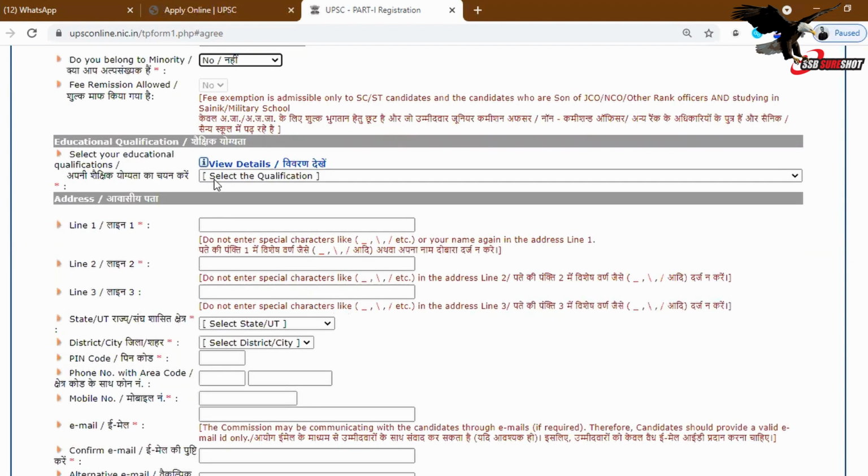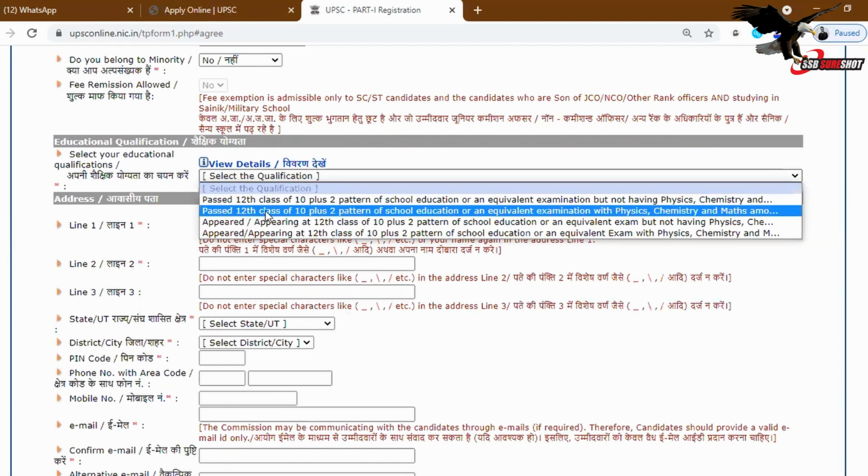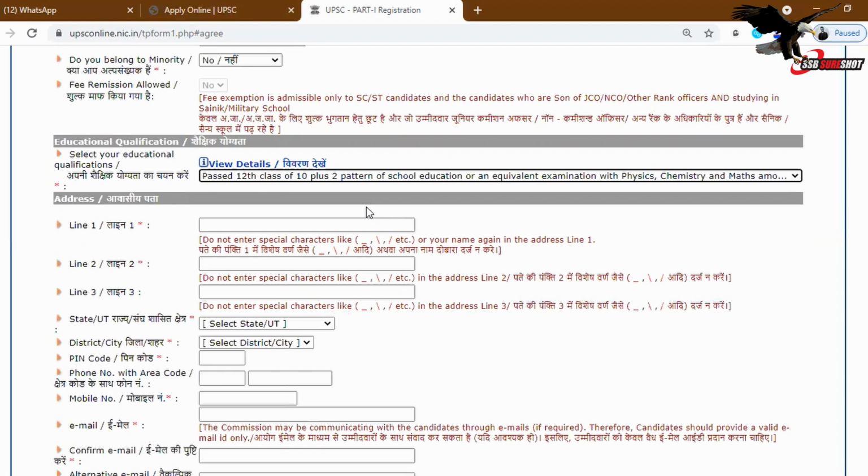Select your educational qualification. All candidates can apply with or without maths, appearing and passed, both types of candidates can apply. So I will select that I have passed 12 of 10+2 pattern school education or equivalent examination with physics, chemistry and maths.